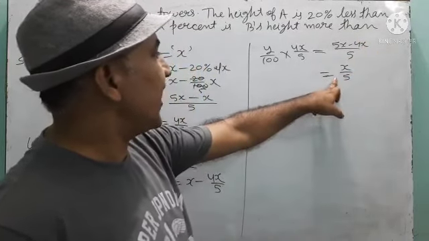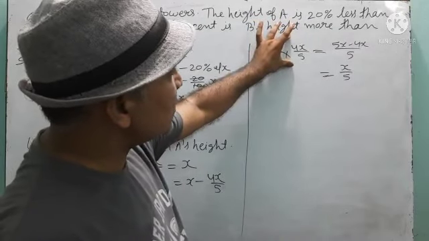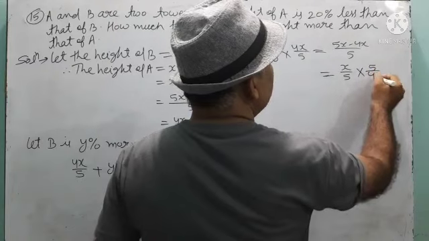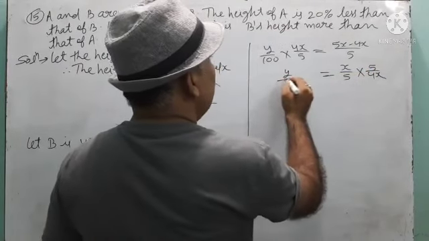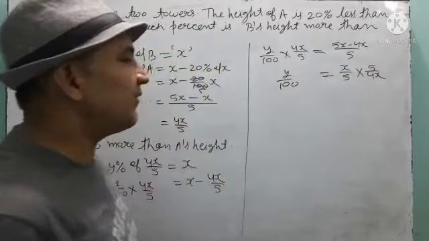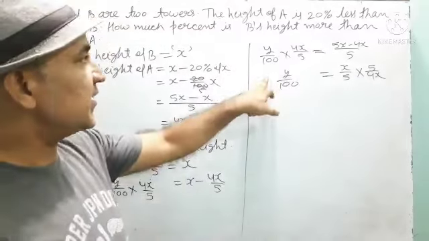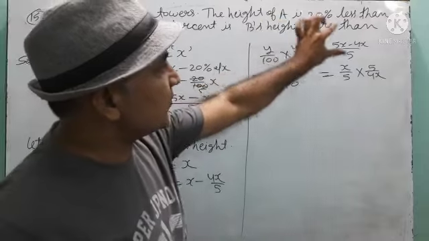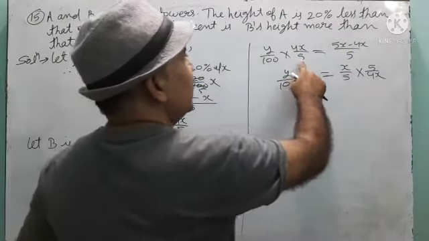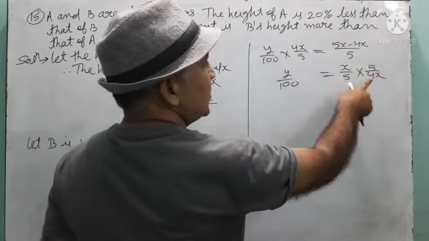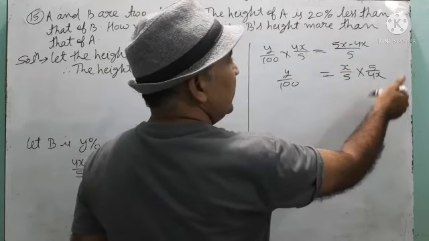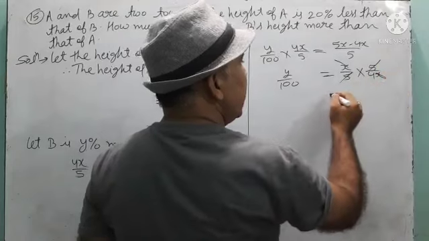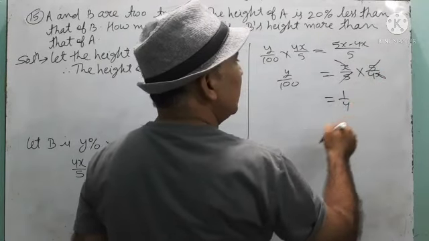So x upon 5. If we transfer this value in the right hand side, then we are getting 5 upon 4x. And in the left hand side, we will be left with y upon 100. Is this understood? Y upon 100 is remaining. This number is transferred right hand side. So 5 will multiply in numerator, 4x will be in denominator. From here you can see that 5 is dividing 5, x is dividing x. We are getting 1 upon 4.